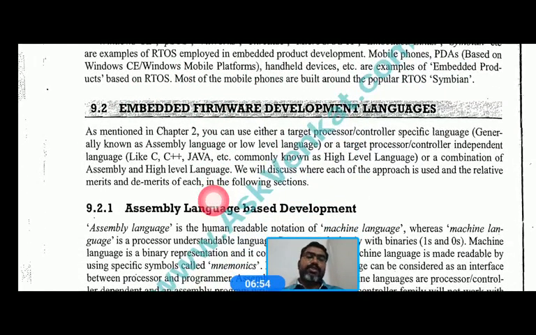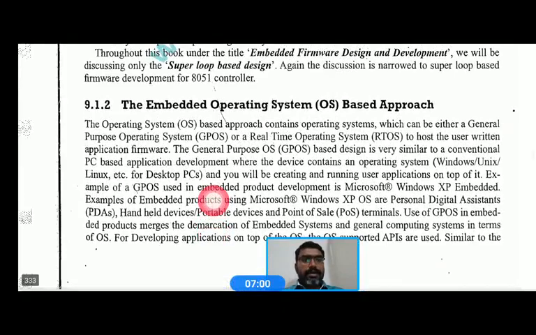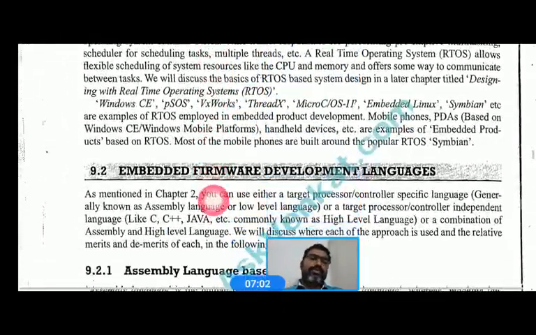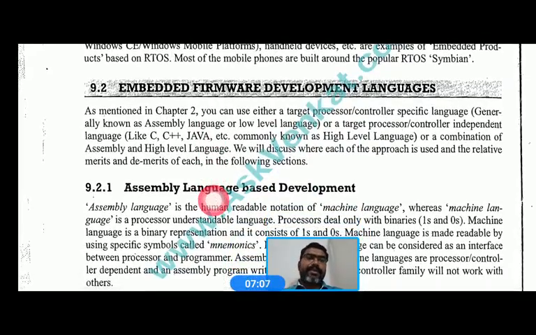So this is about the operating system based approach for firmware design. Our next topic is embedded firmware development languages. Here we use several languages to design the embedded firmware, and mainly they are categorized into three languages.